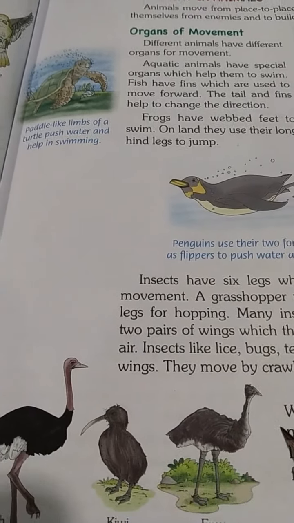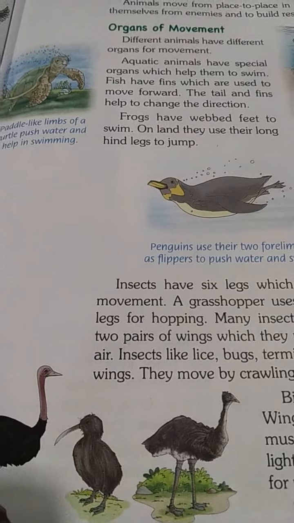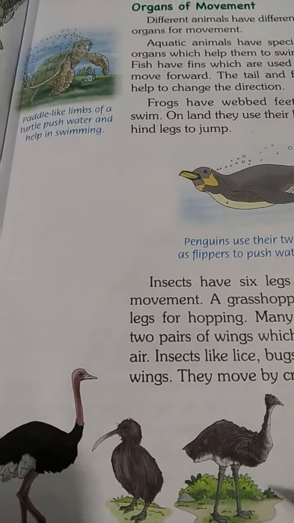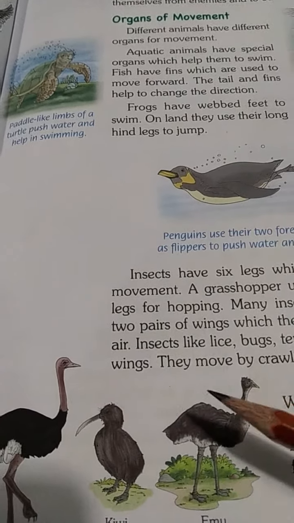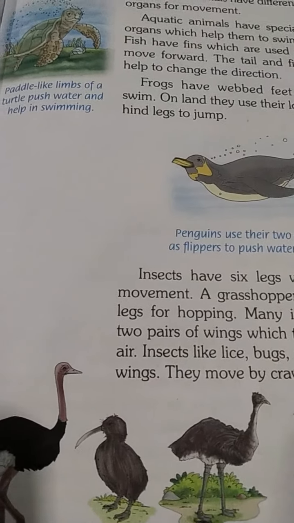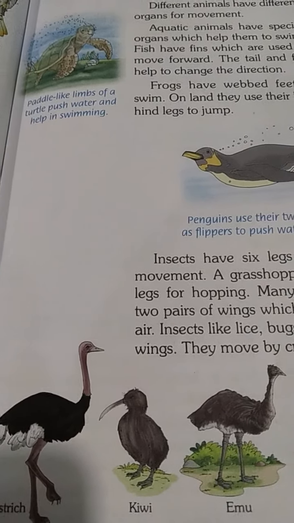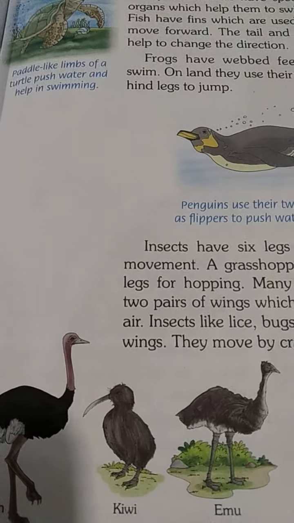About birds, we all know birds have wings. But a few birds, in spite of having wings, cannot fly in the air because they are too heavy. These birds are the ostrich, kiwi and emu. They cannot fly, so they are flightless birds.